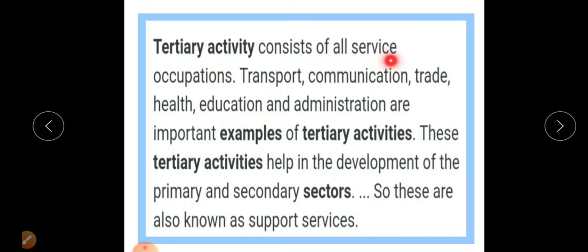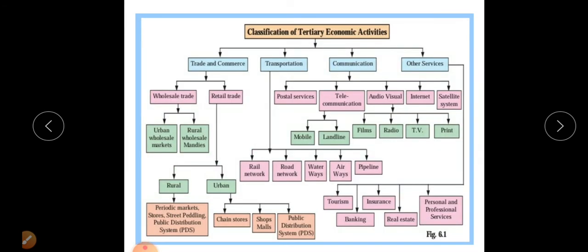Tertiary activity consists of all services and occupations. Transport, communication, trade, health, education and administration are important examples of tertiary activity. These tertiary activities help in the development of the primary and secondary sectors. So these services are also known as support services, because they act as support for both primary and secondary economic activities.